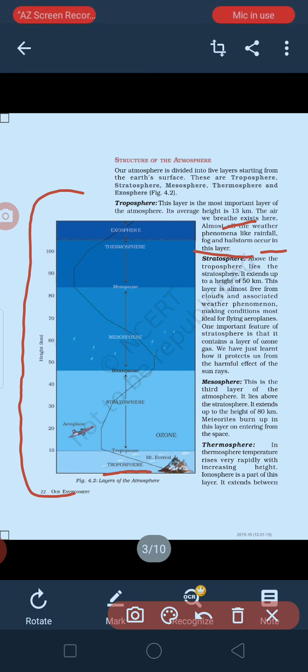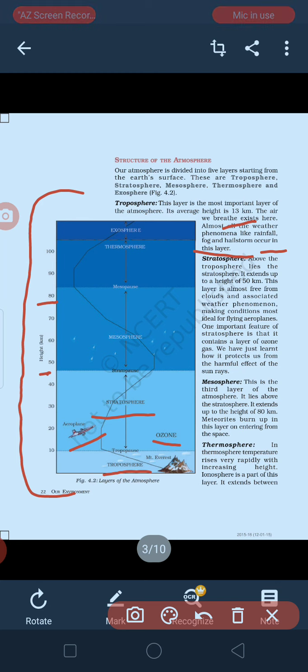Next to it you can see is stratosphere. Its height is up till 50 kilometer. You can see the airplanes in your sky, which are present in your stratosphere layer. Your ozone layer is also in this layer. Now next is your mesosphere. Mesosphere is the third layer of your atmosphere, which is up to a height of 80 kilometer. We are taking over here approximate height, not the exact height, so we are taking it in tens in the chart.